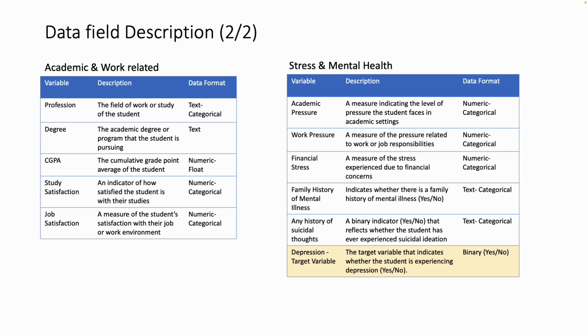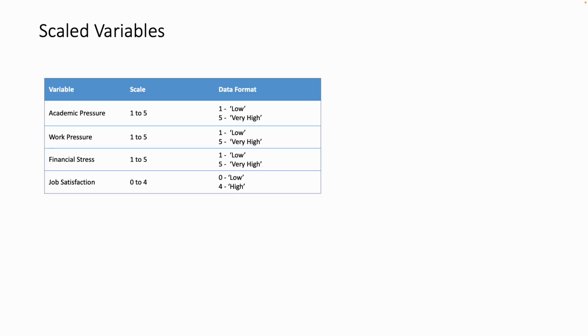Depression is the target variable, which is again a binary variable where no represents not having depression and yes represents having depression. Variables like academic pressure, work pressure, financial stress, and job satisfaction are on a scale of 1 to 5 or 0 to 4, where a lower value indicates low and a higher value indicates very high or high.